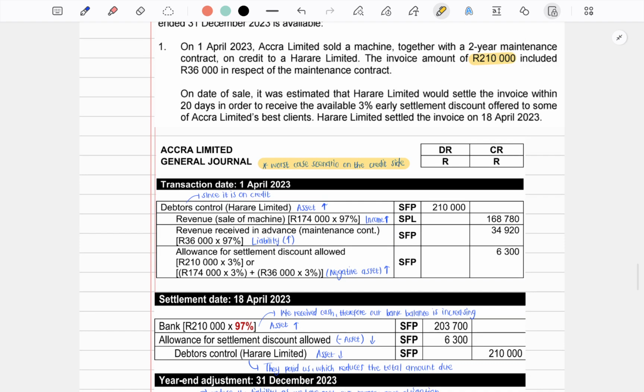And also we credit the full 210,000 because they paid us all the amount that was due to us. Therefore, you will see that the net effect here, these two transactions will cancel each other, and our debtors control account will amount to 0.